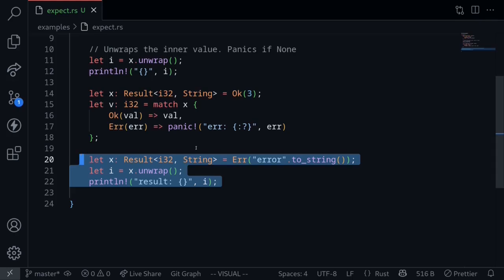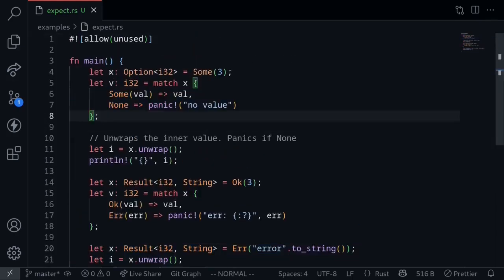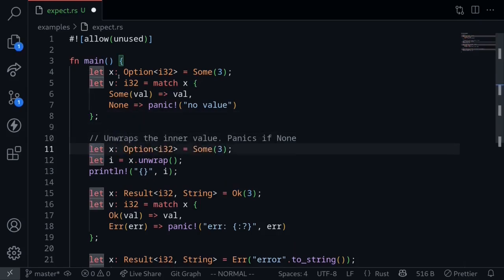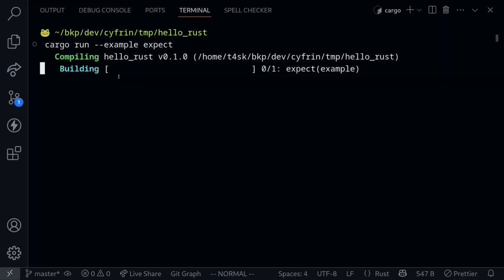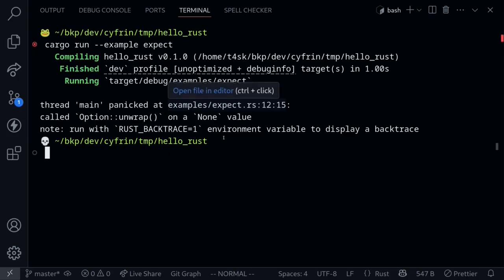This behavior also works with an Option when the variable x is a None. To show you this, I'll copy the variable and then paste it here, and then we'll define it as a None. When the function unwrap is called, the code will panic over here. Execute the code. You can see that the main function panicked since we called unwrap, but it returned a None.